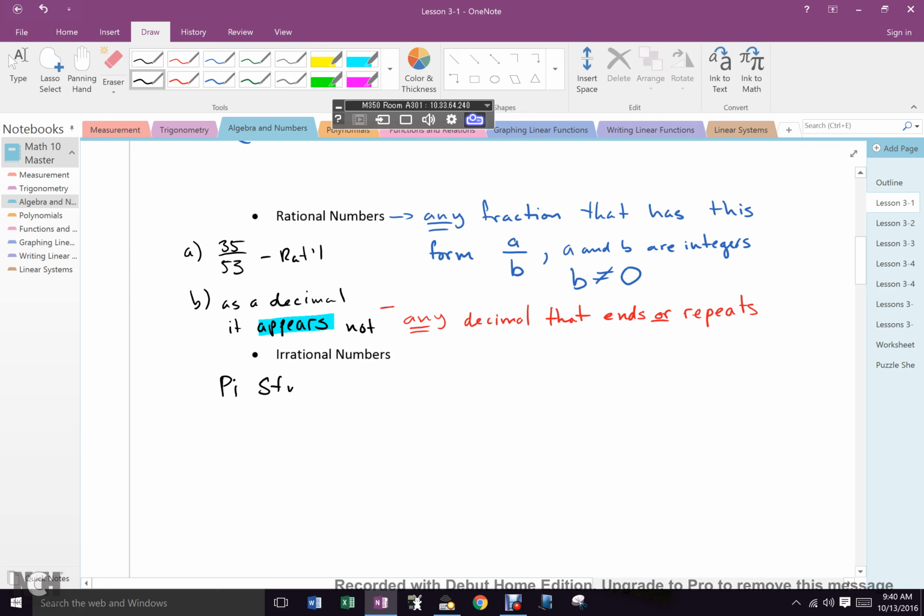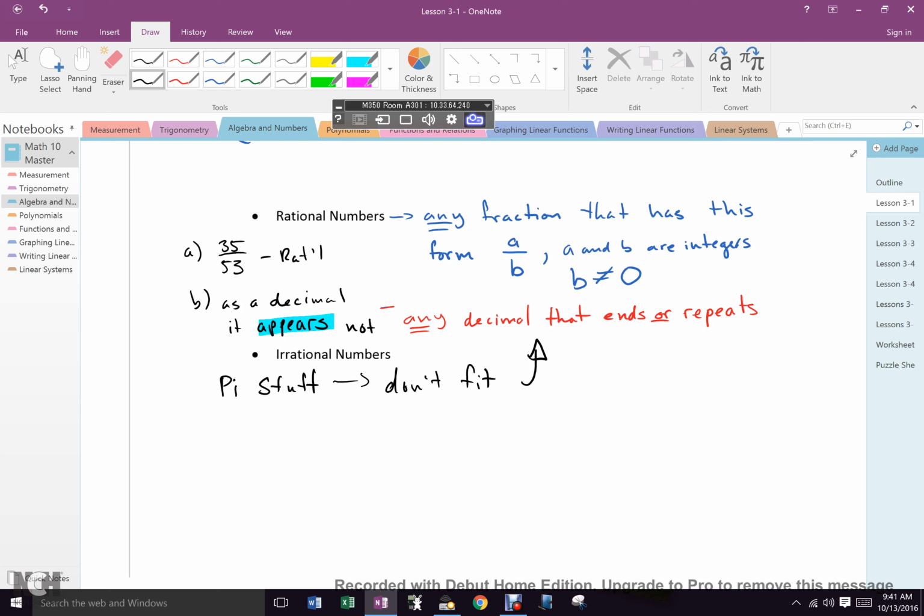Pi stuff. Irrational numbers don't fit here. All right. See if this works. It won't. So we talked about pi. There are an infinite amount of other irrational numbers.